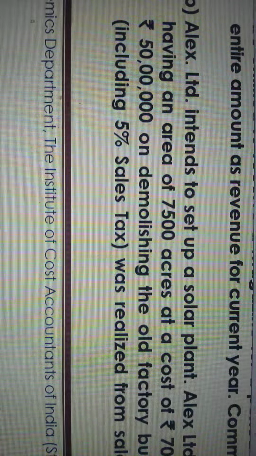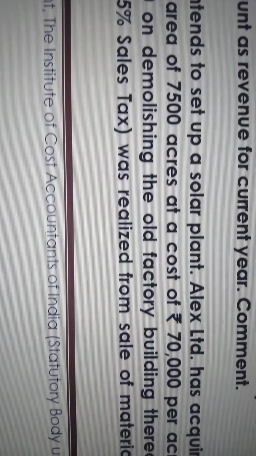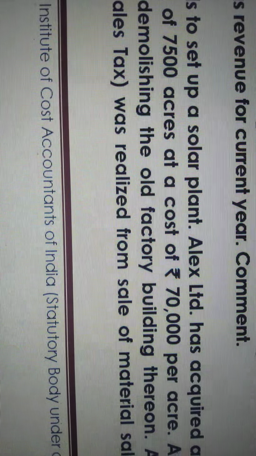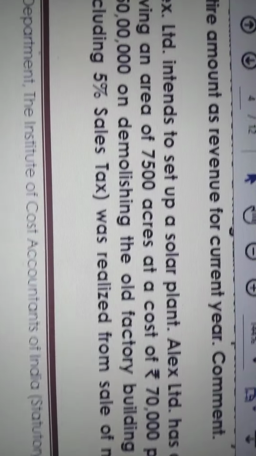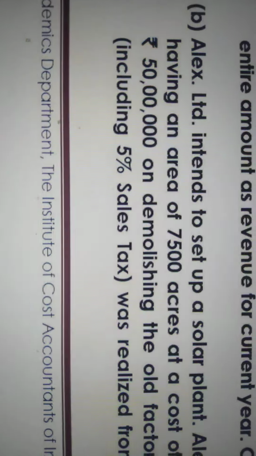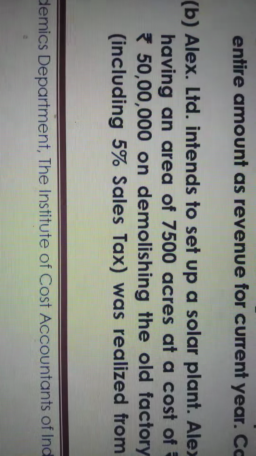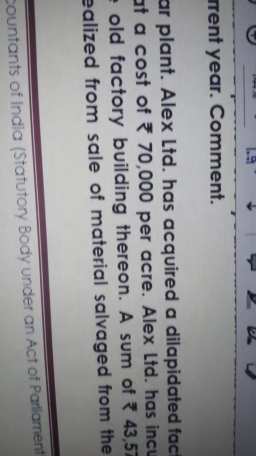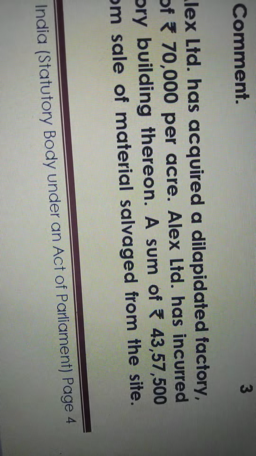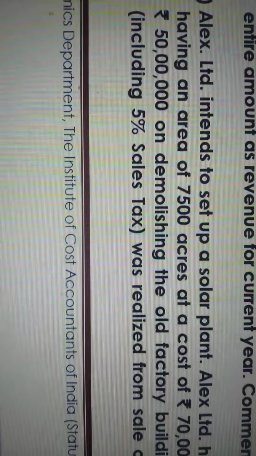So they are purchasing land of 7,500 acres, at 70,000 per acre. Apart from that, there is one old building available on that land. 50 lakh rupees they are spending for demolishing purposes. And the rubbish collected from the demolished factory, they are selling for 43 lakh 57,500, which includes 5% sales tax.